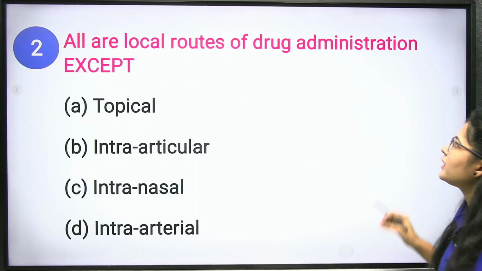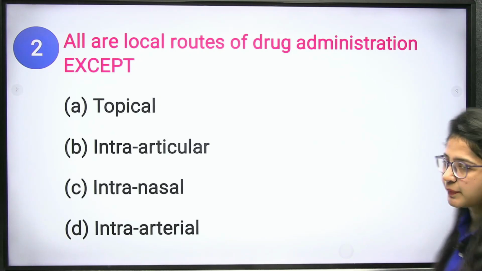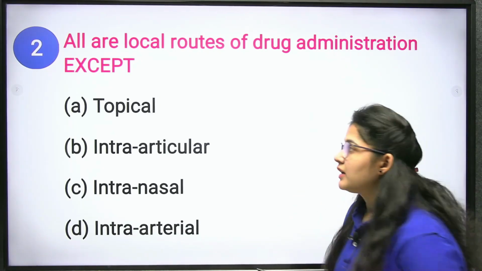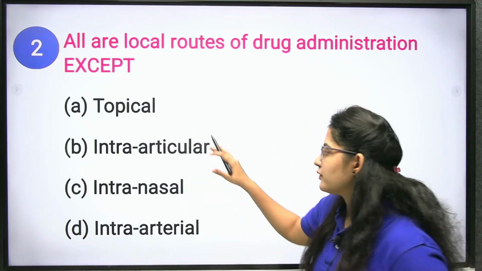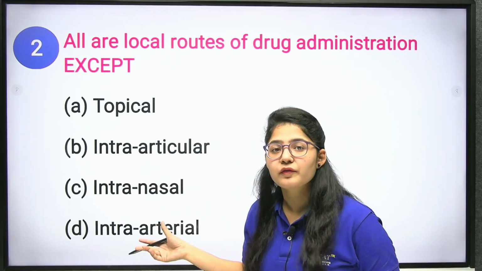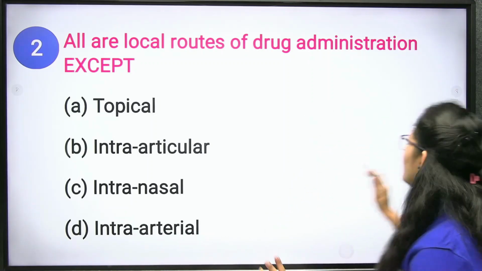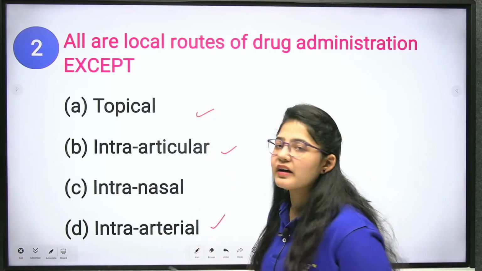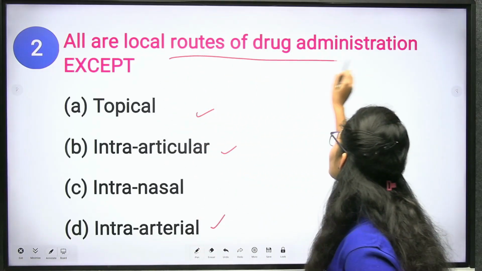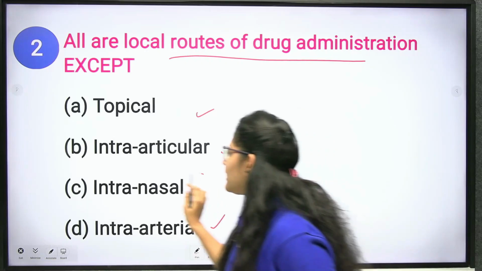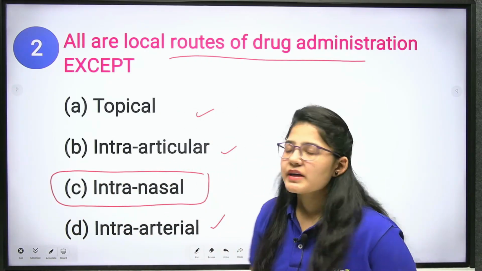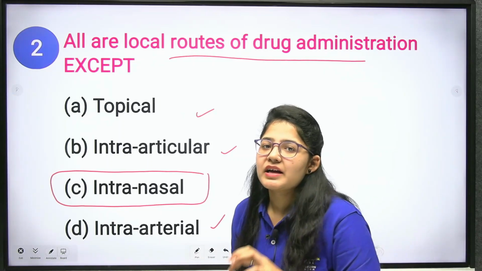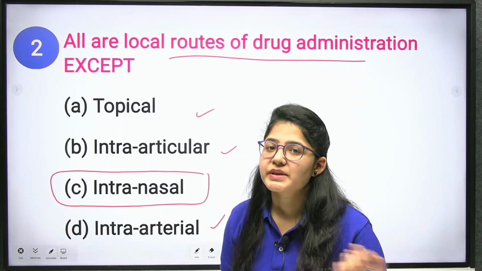All are local routes of drug administration except. Now at once when you will see the question, you will get confused that topical is a local route, but you will say, ma'am, all these three are of parenteral route. But no, all of the three are this and this. These three are a type of local route of drug administration except your nasal, because whenever something you are inserting from your intranasal part, there are blood capillaries that directly absorb the drug to the blood.